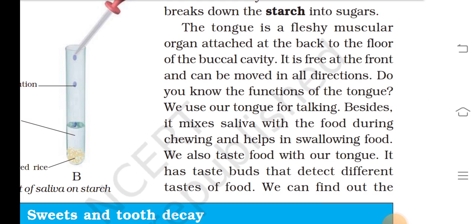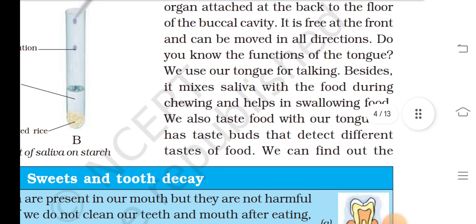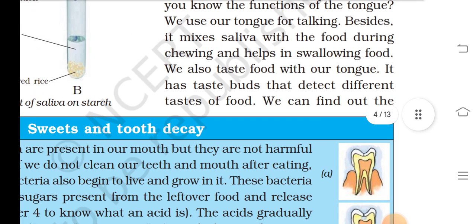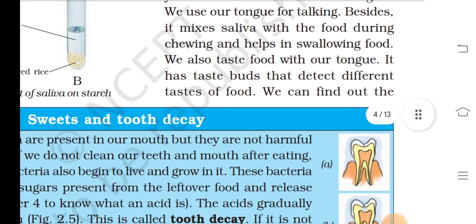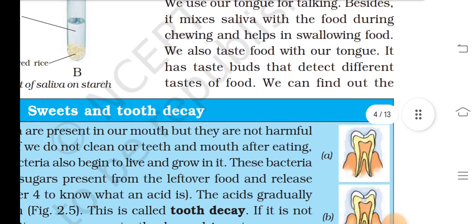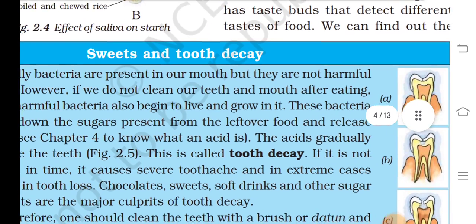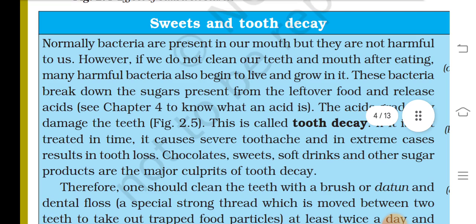The tongue is a fleshy muscular organ attached at the back to the floor of the buccal cavity. It is free at the front and can be moved in all directions. Do you know the function of the tongue? We use our tongue for talking besides eating. It mixes saliva with the food during chewing and helps in swallowing food. We also taste food with our tongue. It has taste buds that detect different tastes of food. We can find out the sweet and sour.